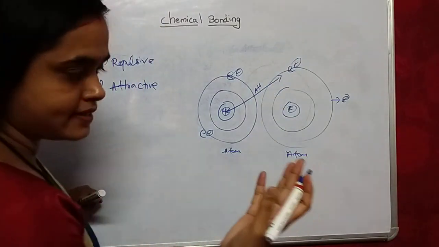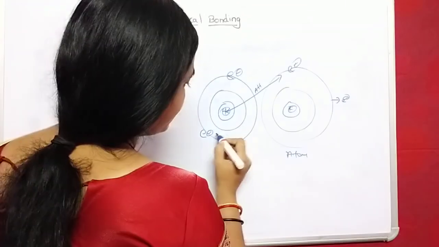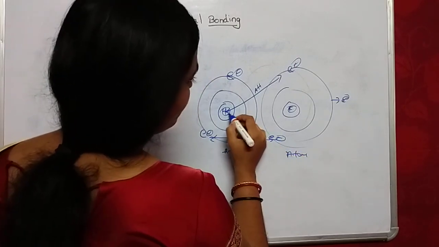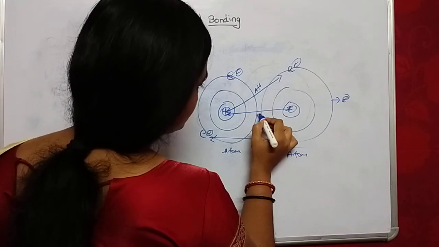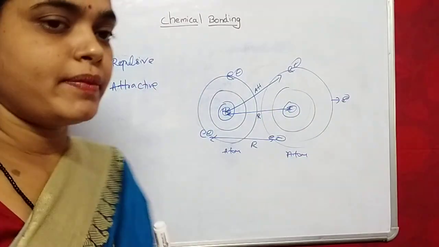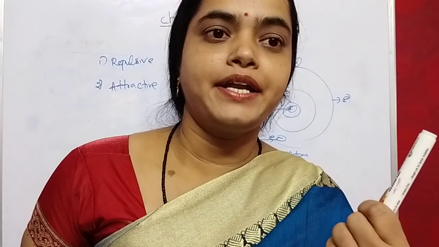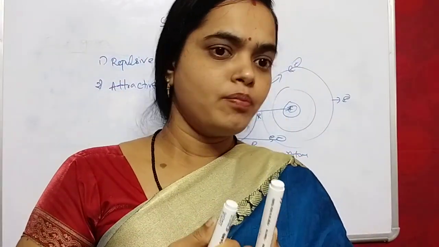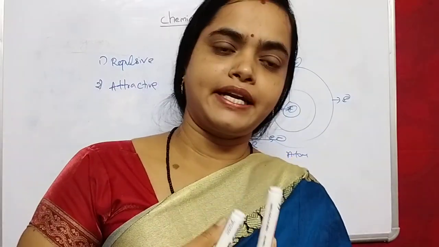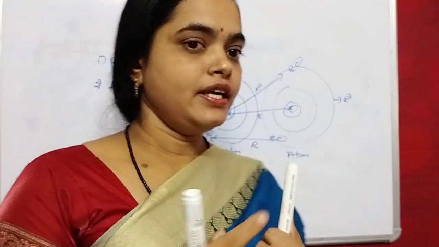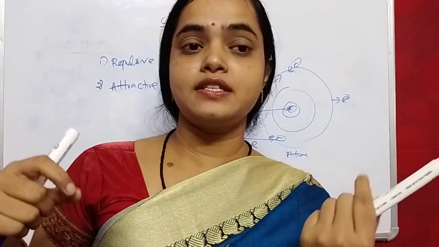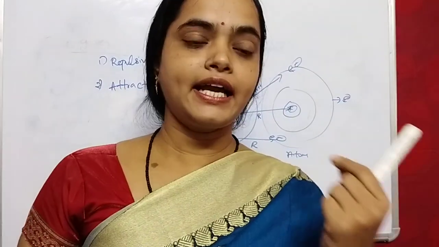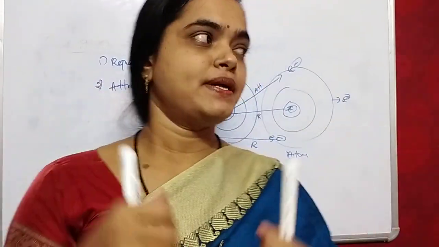They attract each other, while the electrons of one atom and the electrons of the other atom repel each other. In the same way, the nuclei also repel each other. That means the positive charge of one atom and the negative charge of another atom attract each other, because oppositely charged particles attract. And in the same way, the nucleus of one atom and the nucleus of the other atom repel, and the electron of one atom and the electron of the other atom also repel.